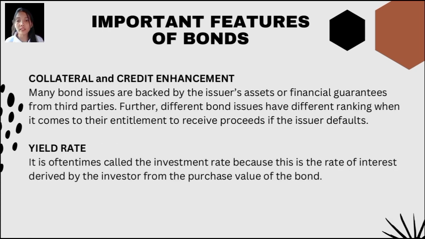Next one is collateral and credit enhancement. So lahat naman tayo is aware about the collateral. Of course, collateral is, the main bond issues are backed by the issuer's assets or financial guarantees from third parties. So ito lang yung panghahawakan nila. Next one is yield rate. Of course, meron tayong bond yield, and of course, meron tayong yield rate. It is often called the investment rate because this is the rate of interest derived by the investor from the purchase value of the bond.